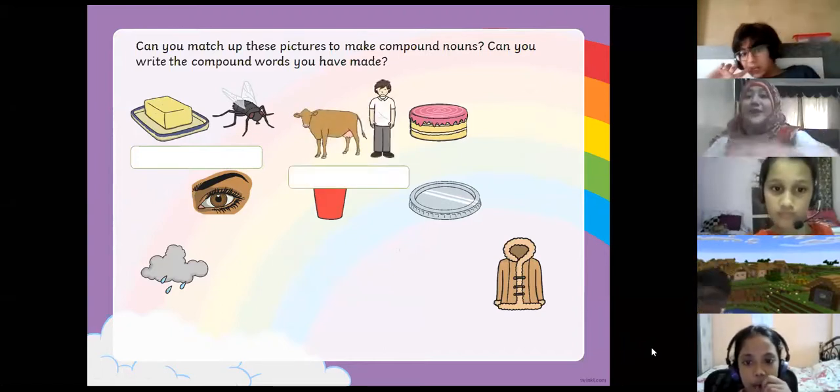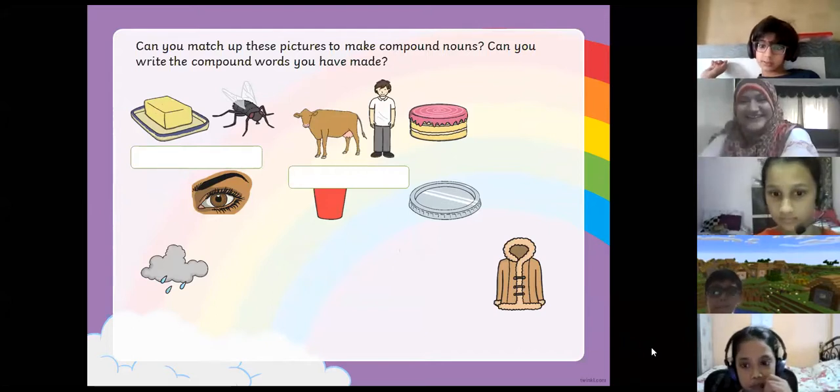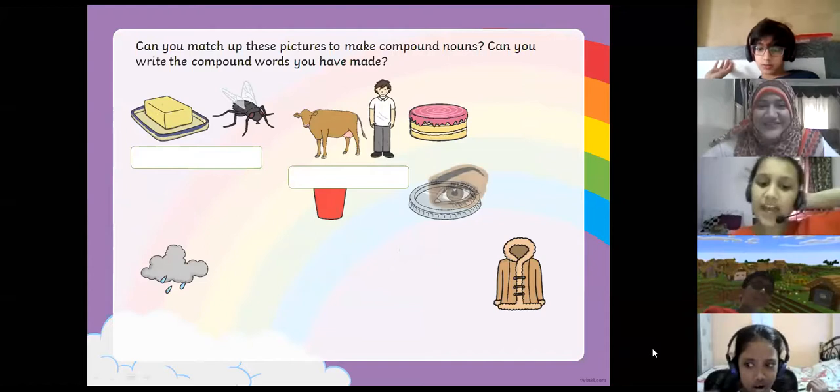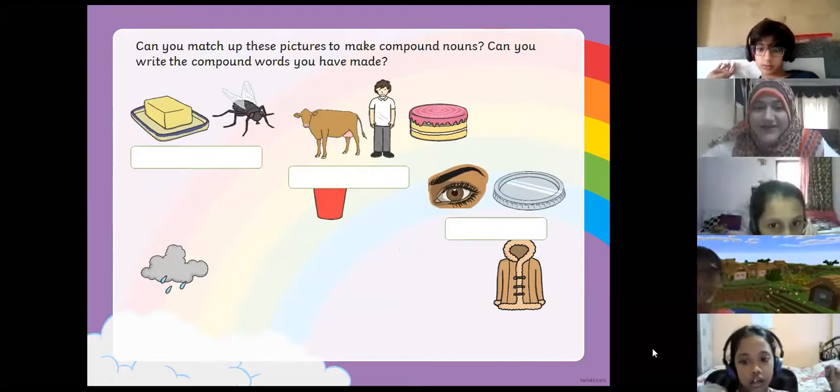Okay, cow and boy. Yeah, your example is right here. Cowboy. Cupcake. Eyelid. Wow.